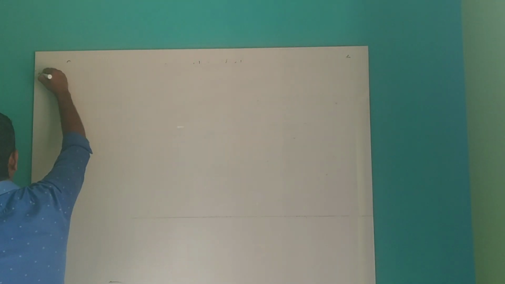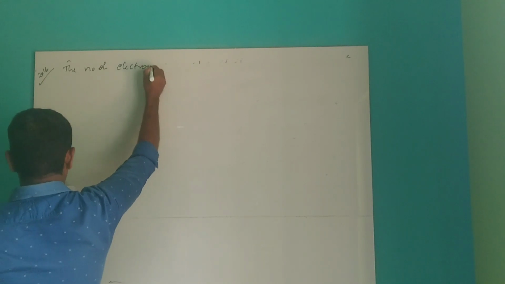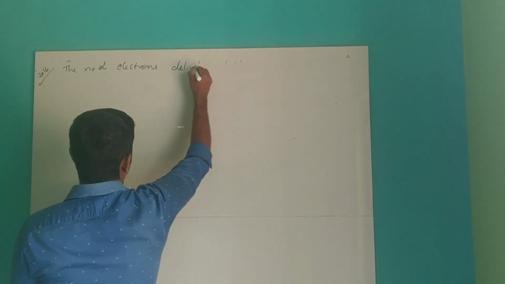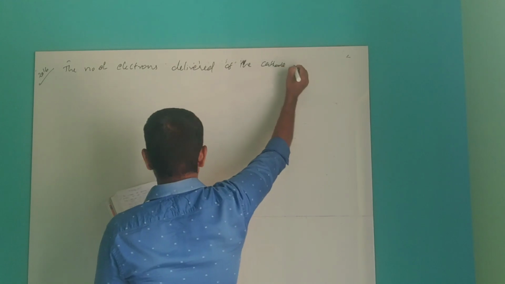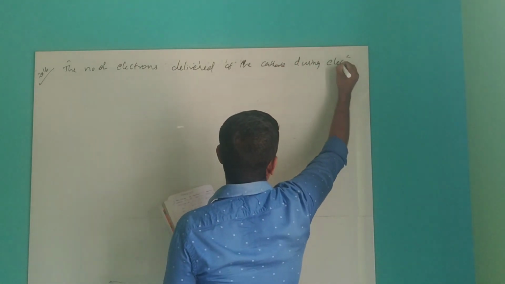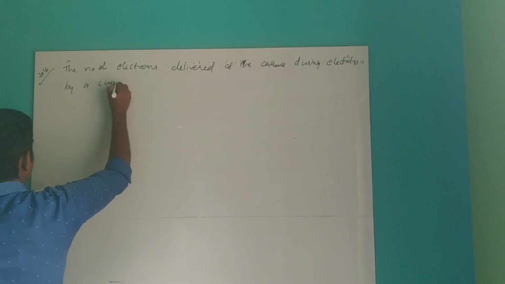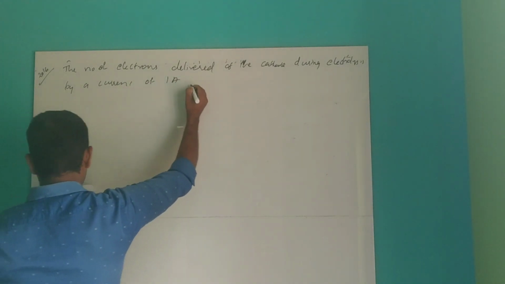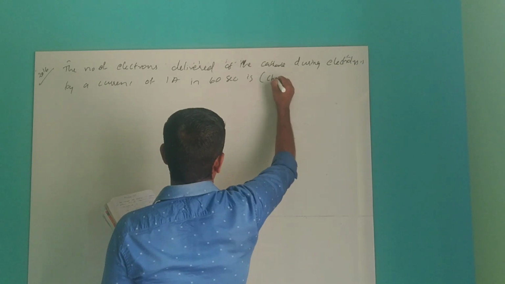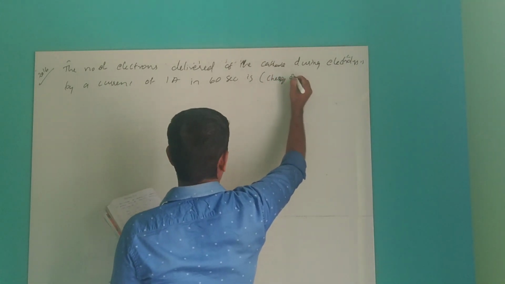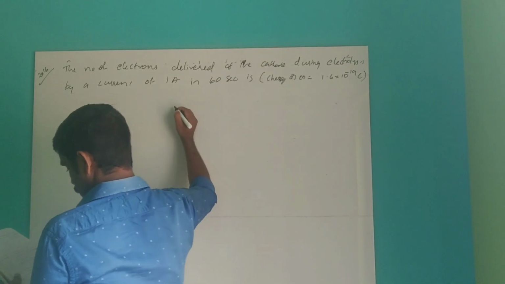It was asked in 2016. The question is: the number of electrons delivered at the cathode during electrolysis by a current of 1 ampere in 60 seconds, given that the charge on an electron is equal to 1.6 into 10 power minus 19 coulomb. So this is the question.